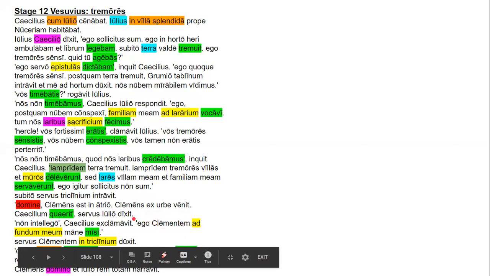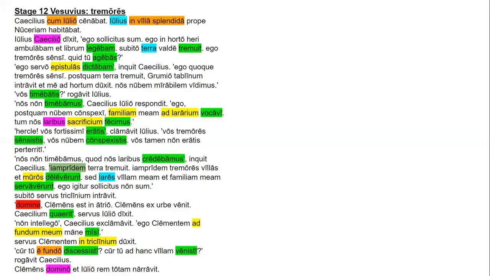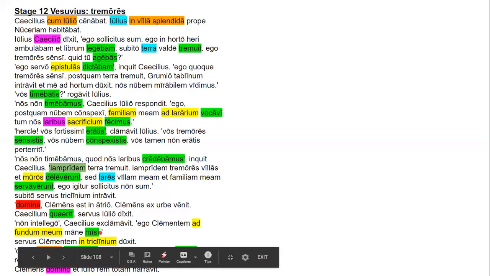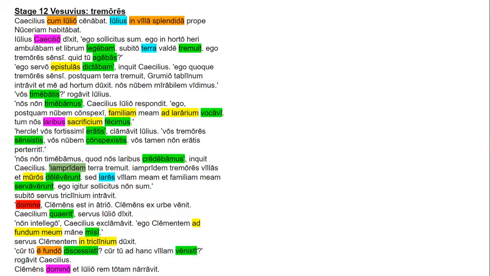Ad plus accusative, that's motion towards, right? Meum is the possessive pronoun that goes with fundum. Mane is an adverb. It means in the morning. It actually does come from an ablative form, so like in the morning, if you will. So location and time, but you don't need to worry about that now. Just know that mane is an adverb. And misi is a first-person singular perfect tense verb from mitto, where we get the word missile from, by the way, and it means I sent.